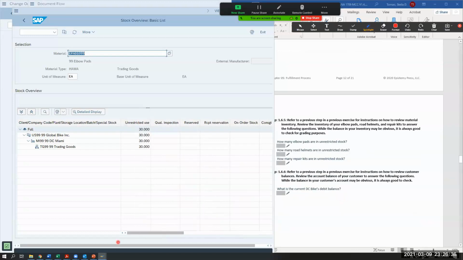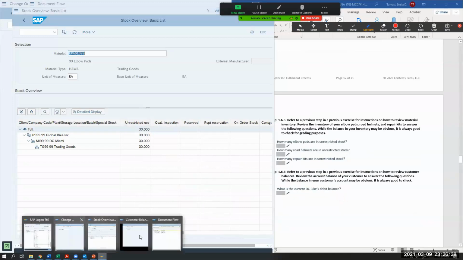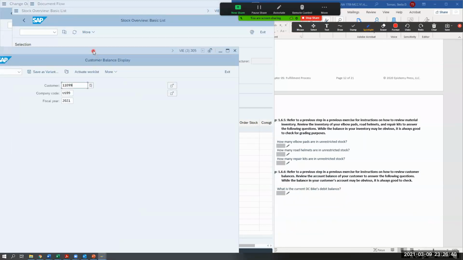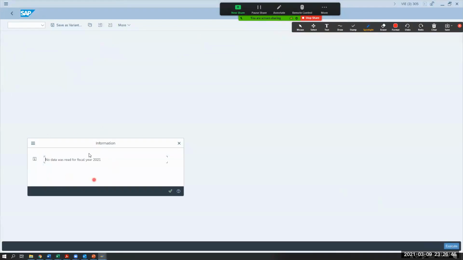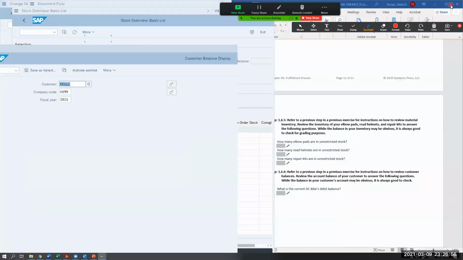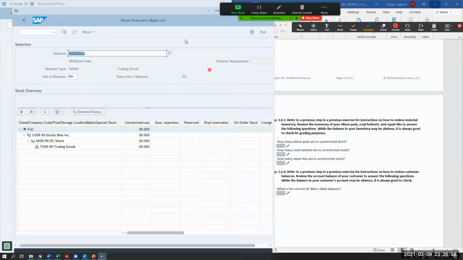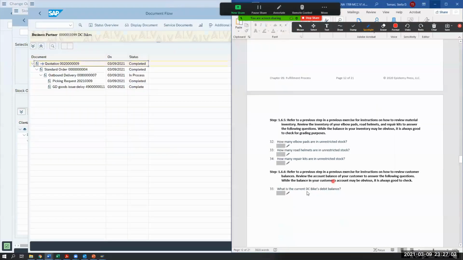So now I'm going to check my account to see what's happened with my customer balance. Whoops. I'm going to hit execute. It still says no data was read for fiscal year. Can someone tell me why? We haven't sent the invoice yet. Correct. We haven't done anything to that customer's GL account yet. Haven't done anything. Very good.